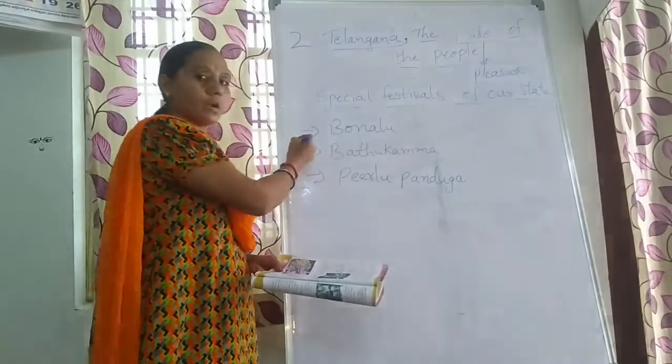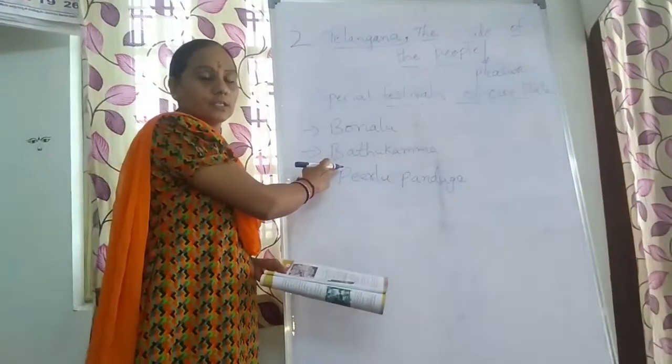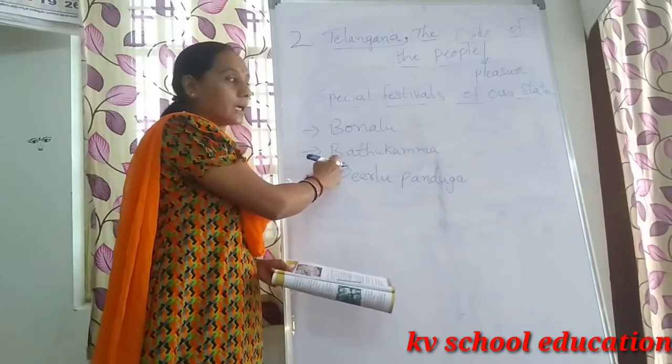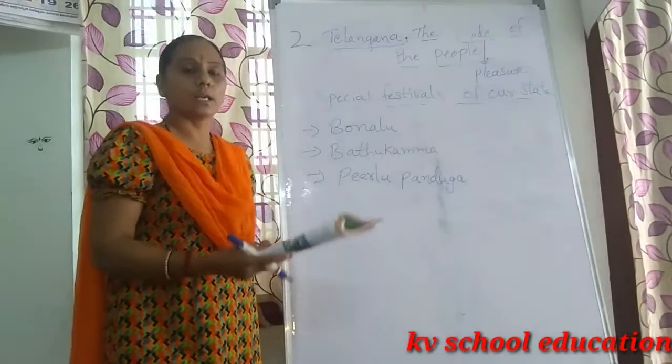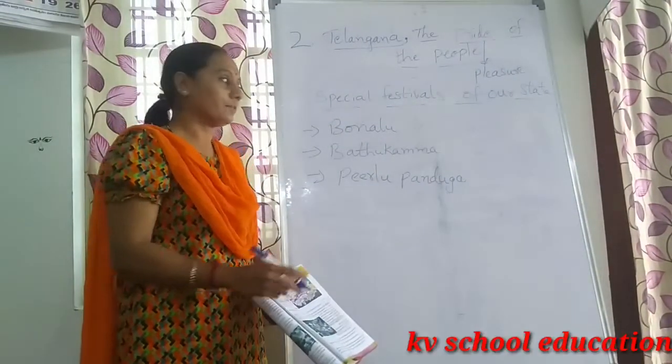This is about Bonalu. The next is Batukamma. This is also a state festival of our Telangana. Batukamma is celebrated as a part of Dasara.